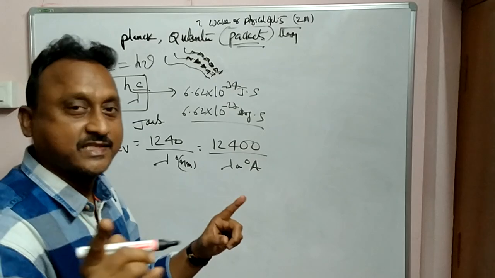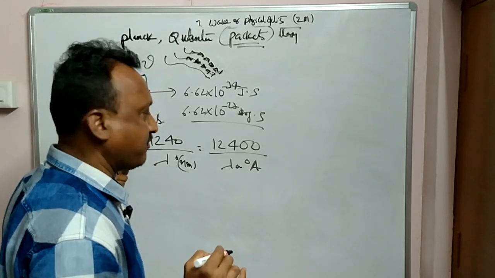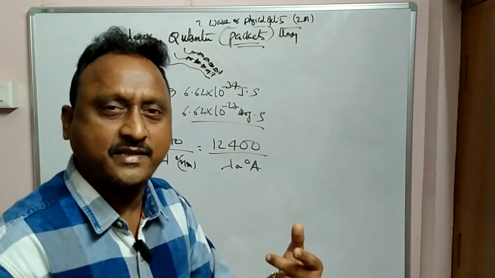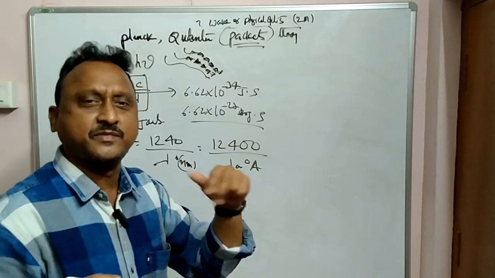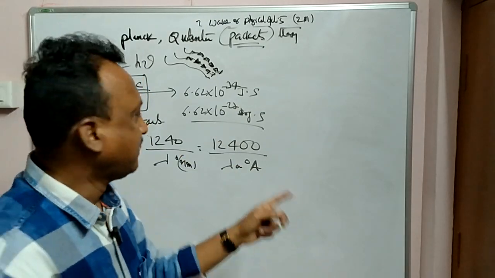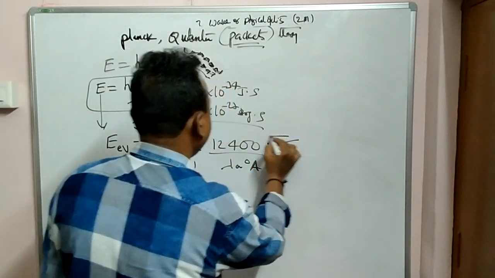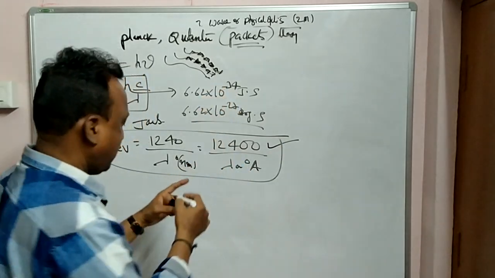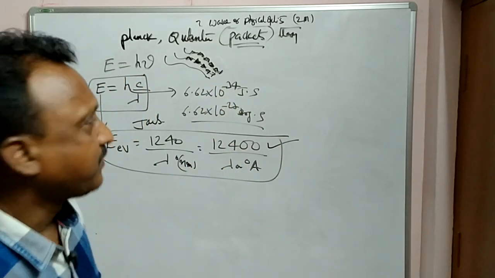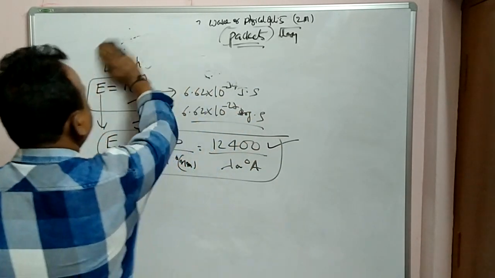If the wavelength lambda is given in nanometers, this is the energy in electron volts. The same, if the wavelength is given in angstroms, 1 angstrom is equal to 10 power minus 10 meters, then you have to use 12400. Okay. So anyhow, these are the theories given by different scientists.